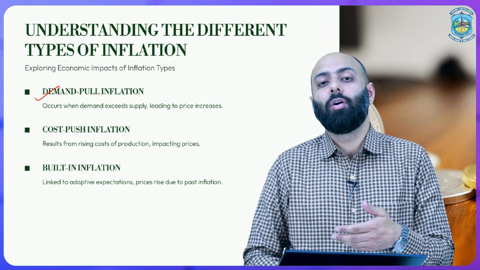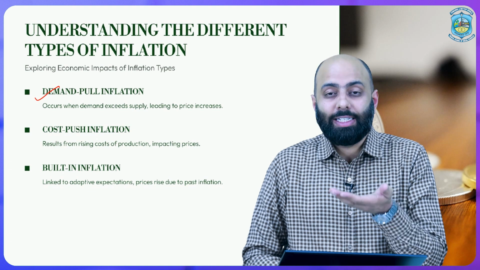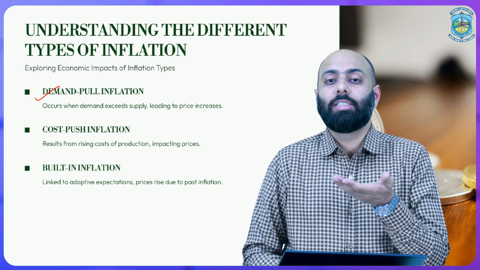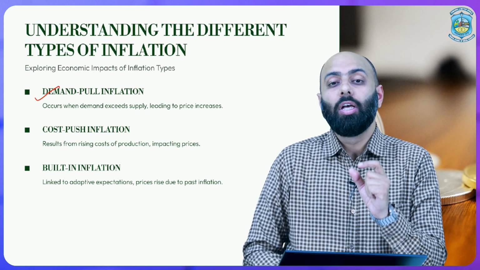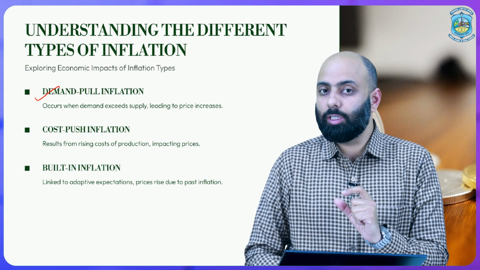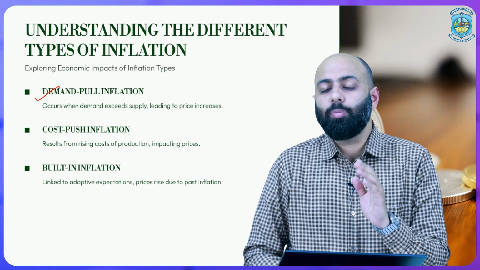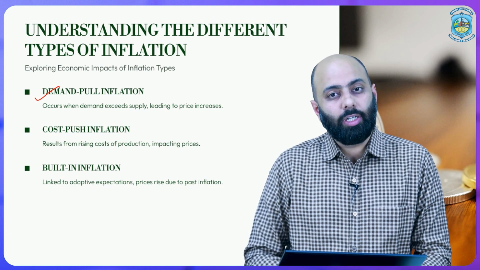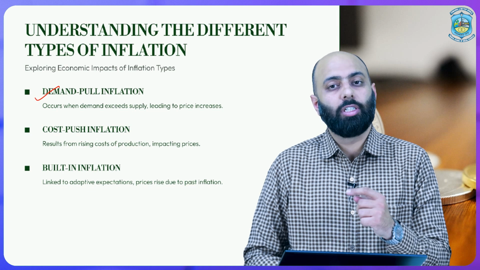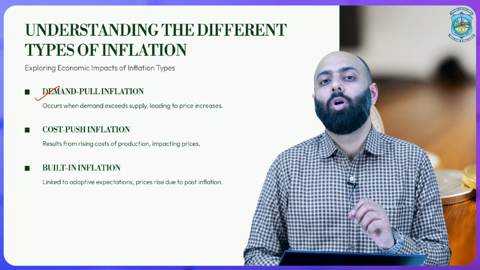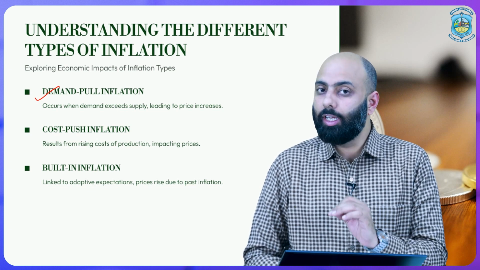The prices increase, which is not necessarily required, but because of this gap in demand and supply, the prices are going to increase, and that leads to inflation. So that is the first type of inflation, which is called demand pull inflation.